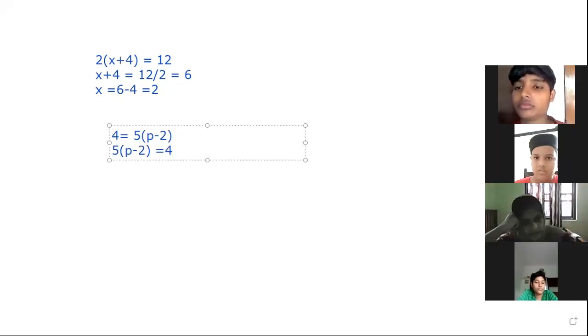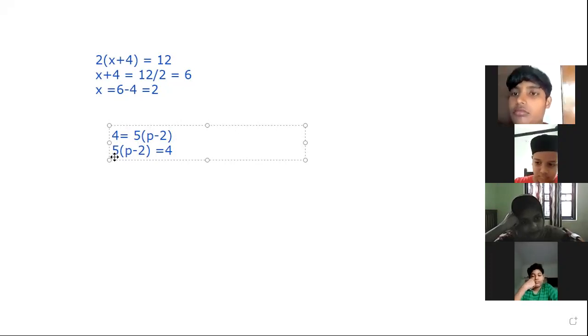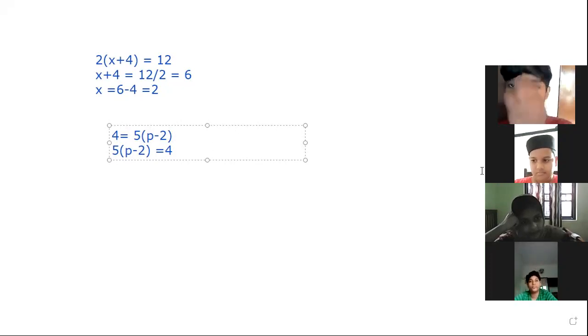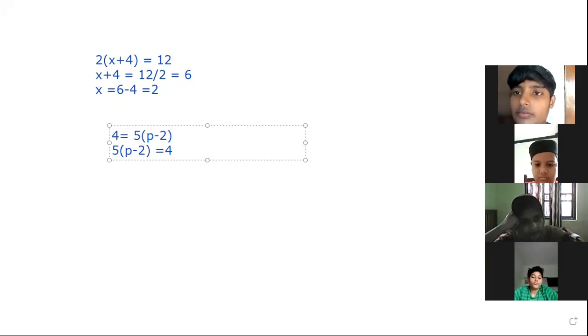These two equations are the same. There is no change when we interchange the LHS and RHS of equations. Okay, did you get the idea?